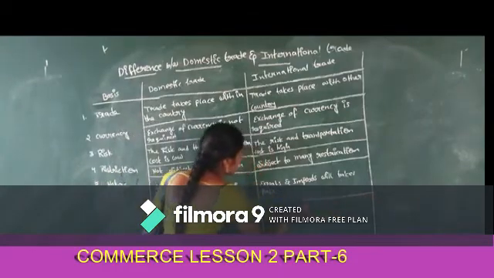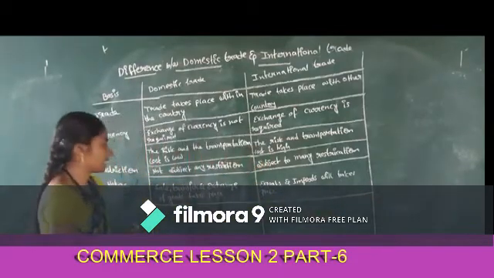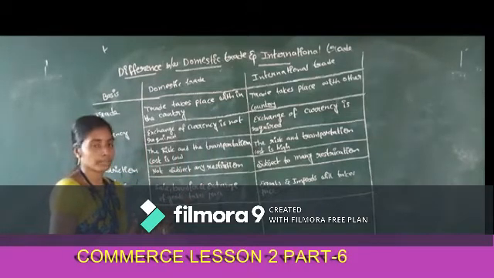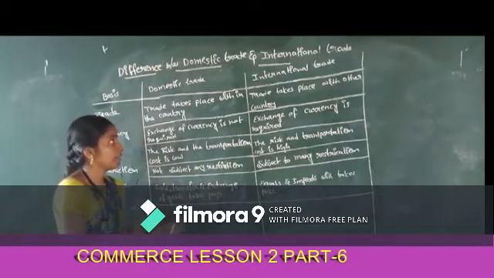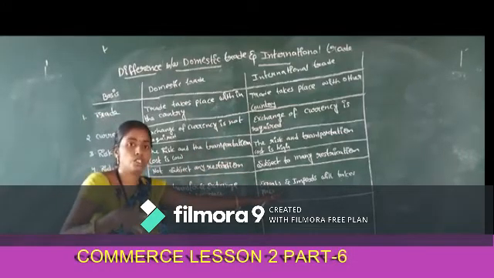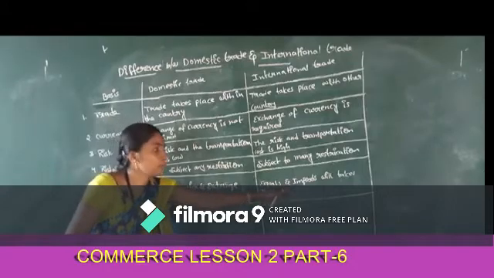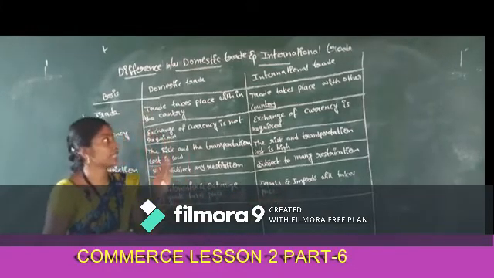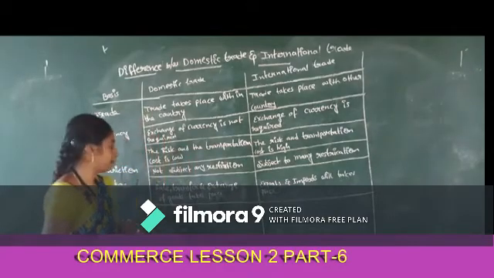So in domestic trade, transactions like sale, transfer and exchange of goods between persons take place. Whereas in international trade, exports and imports, buying goods from one country and selling goods to other countries, these activities take place.